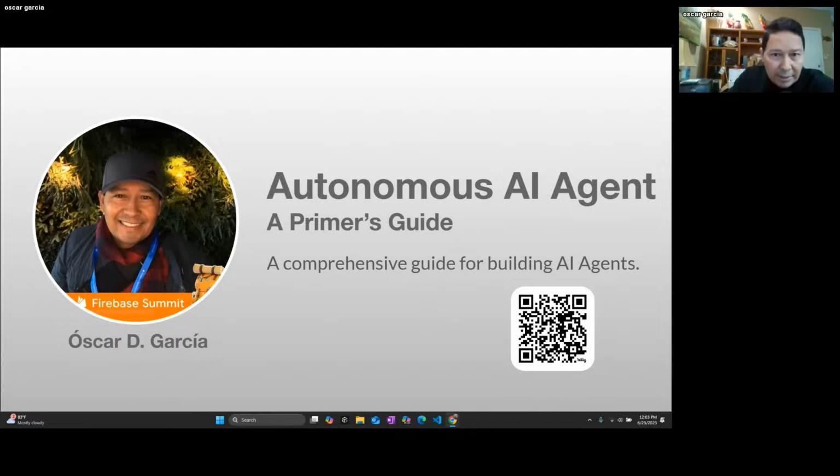So in today's presentation, we are going to cover all the details, and by the end of the presentation you will be able to understand clearly what an AI agent is and how to go about building one using different technologies, right? Using some of the expertise that we already have, but we're just introducing a concept, a sort of design pattern and methodology to build AI agents.